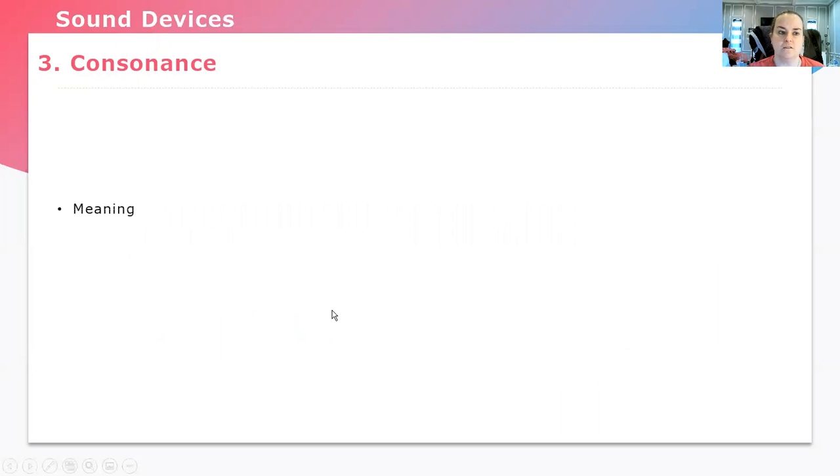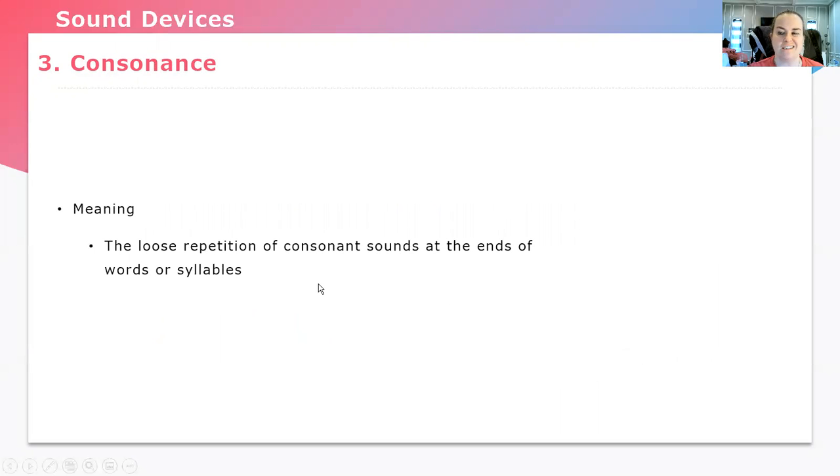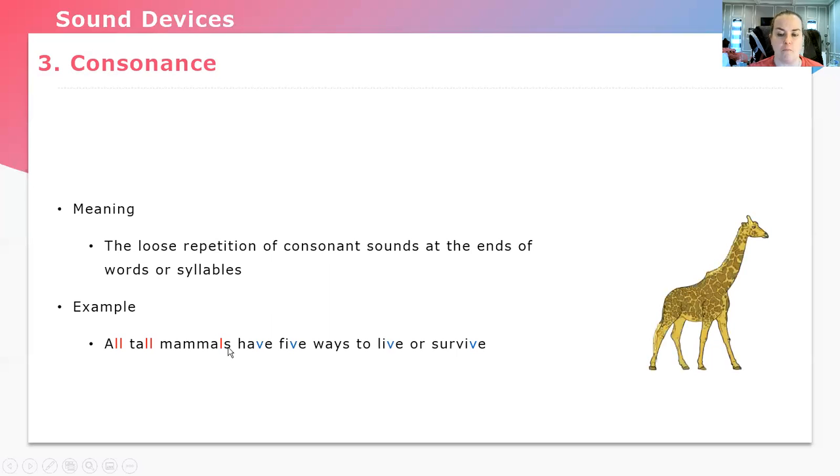With consonance, it's a loose repetition of consonant sounds at the ends of words or syllables. Our example: all tall mammals have five ways to live or survive.